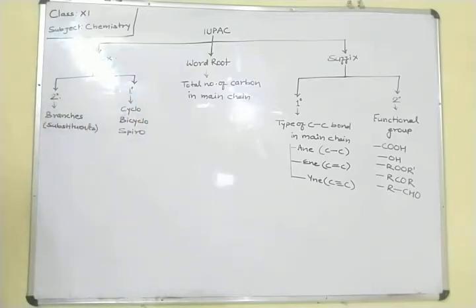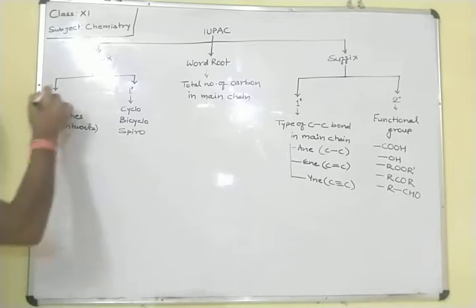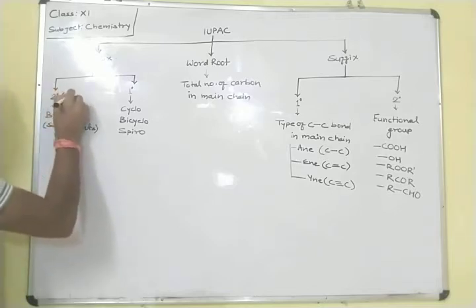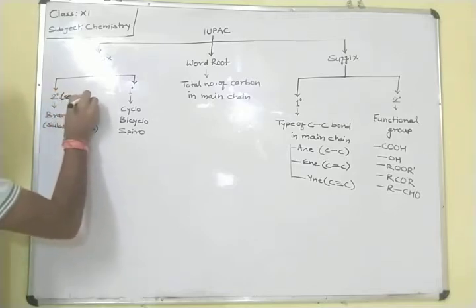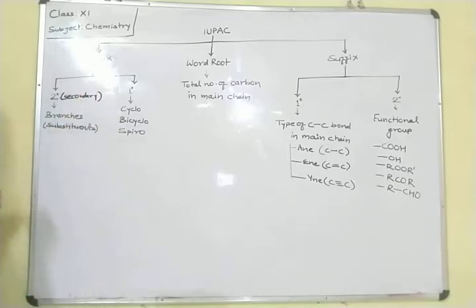In the secondary, first we have to write the secondary part of any organic compound, always. This secondary contains the branch or substituent.